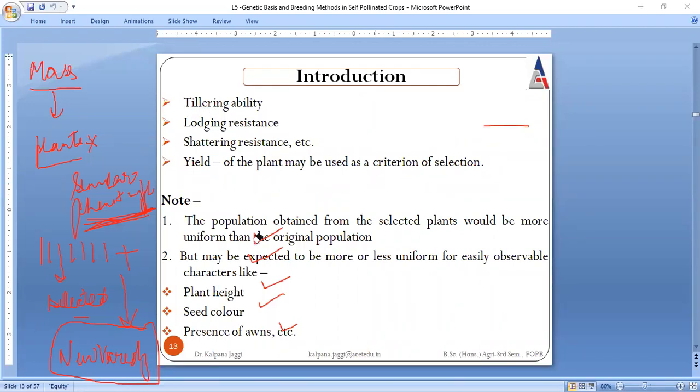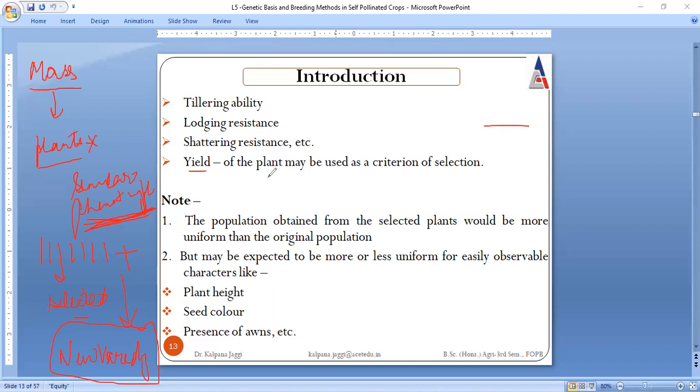So all these features can be considered under what we say phenotype. More than these features, we can also consider tillering ability, lodging resistance, shattering resistance, and also the yield, because all these features can be seen physically. So these all are under the category of phenotypic features.